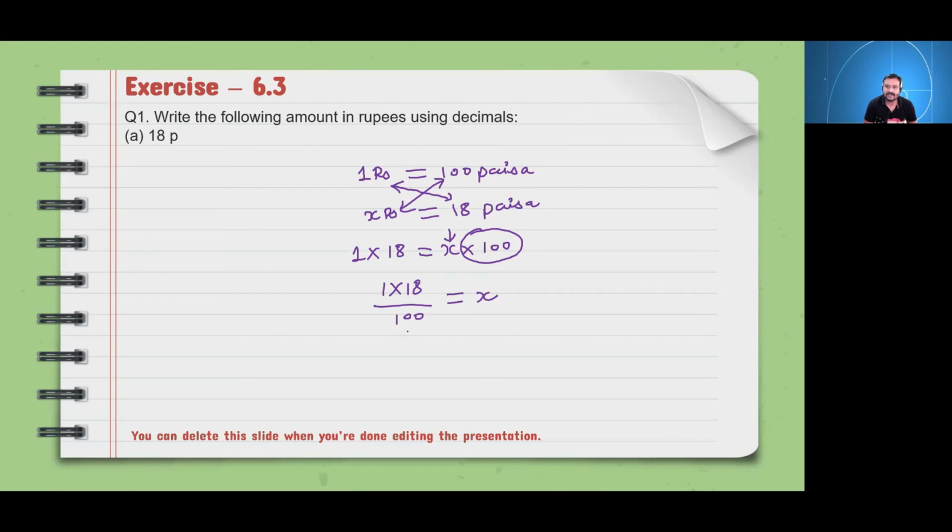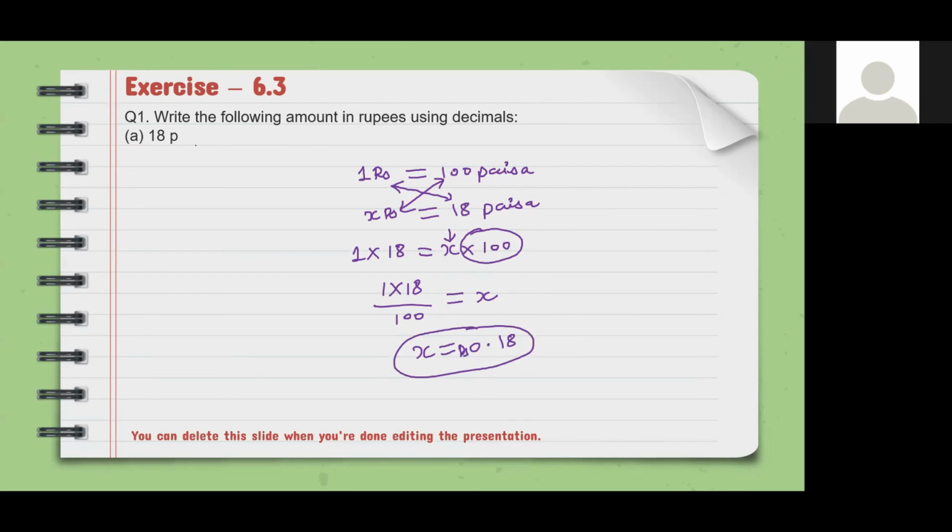Did you understand, Reva? Yes, sir. Okay, so what will be the value of x? It will come 0.18 rupees. So 18 paisa is what? It is 0.18 rupees.